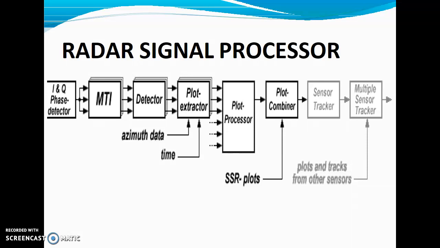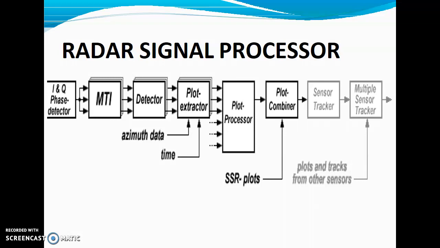Now, next is a block diagram representation of radar signal processing. Here we have the phase detector, which is used for detection of the phase. Is there any phase difference between the previous and the new sweeps? We have the moving target indicator radar, which is used for the measurement of moving targets. The detector will detect the targets. The plot detector will plot the exact graphs of the signals. We have the plot processor, the plot combiners, and the sensor tracker, multiple sensor trackers.